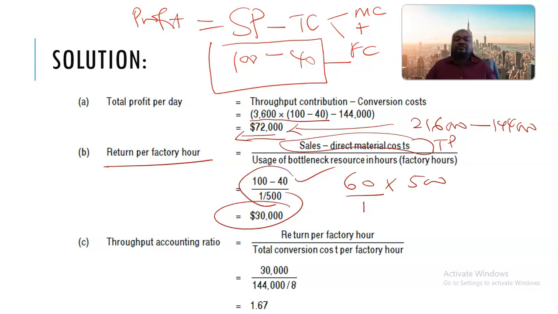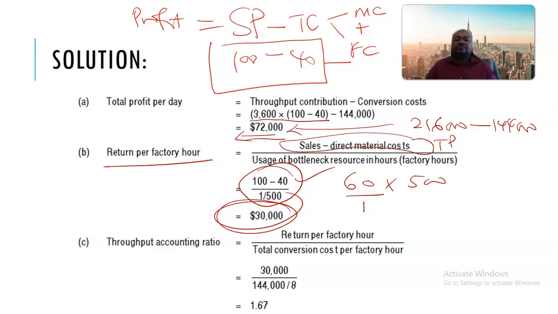When we change or express that fraction into its simple terms, you then have to invert the denominator. The 500 then comes to the top, and 1 becomes the ultimate denominator. So when you multiply, you arrive at 300,000.